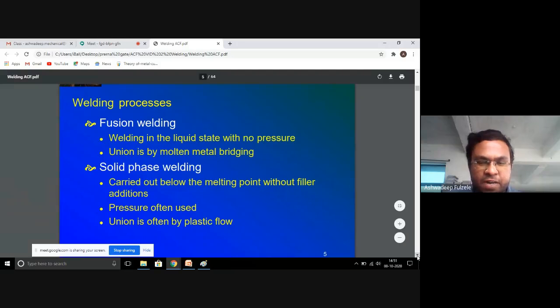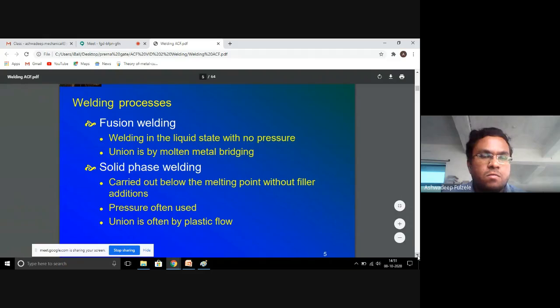The welding processes have vast varieties. Today we are going to cover as much as possible, but looking into the syllabus of GATE, we will focus on the basic fundamentals and more predominantly the questions asked in the GATE examinations.